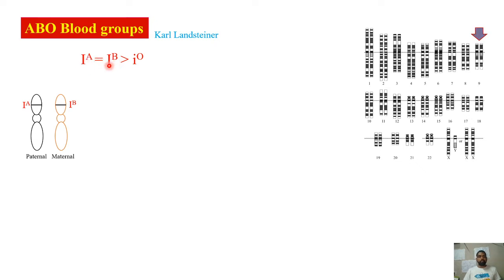And IA and IB are both dominant over IO. So here you can see co-dominance as well as dominance relationships. Two kinds of relationship can be seen among these three different alleles.